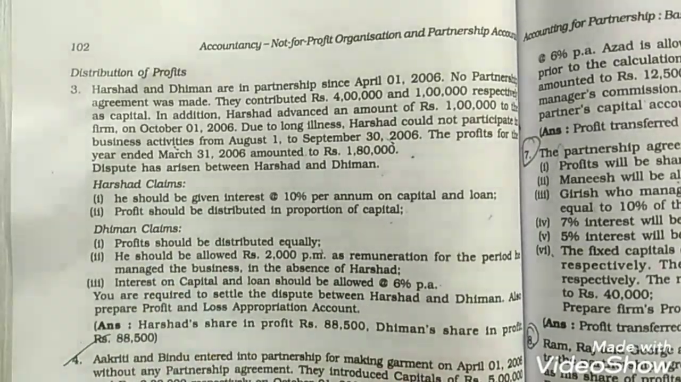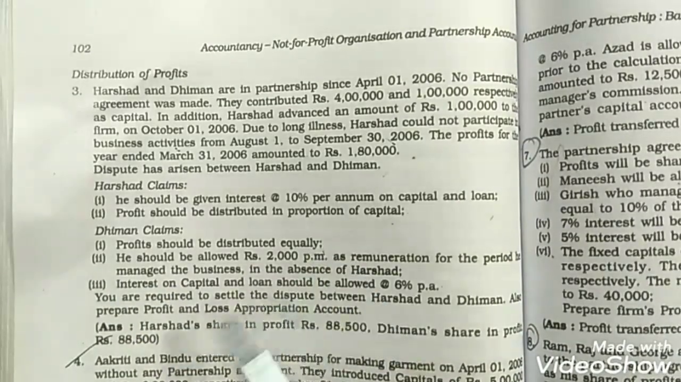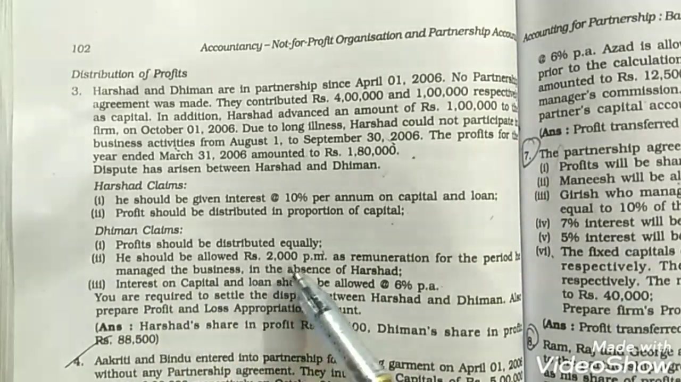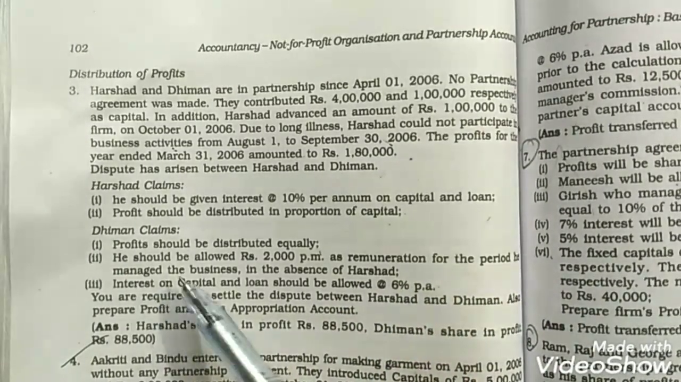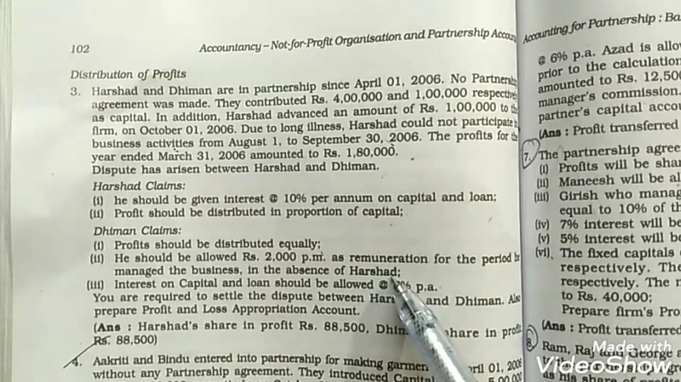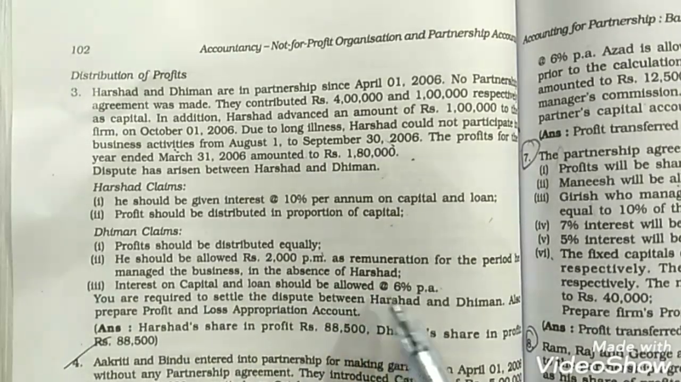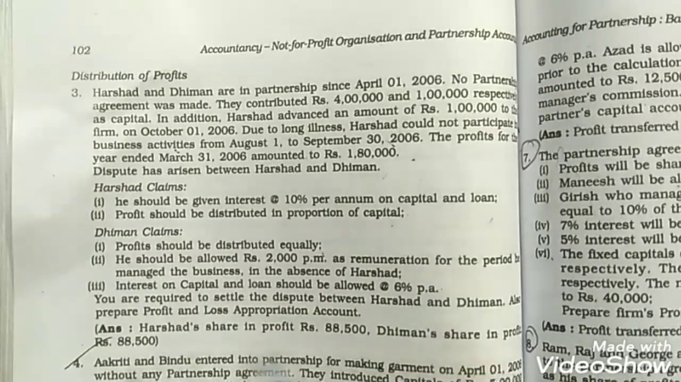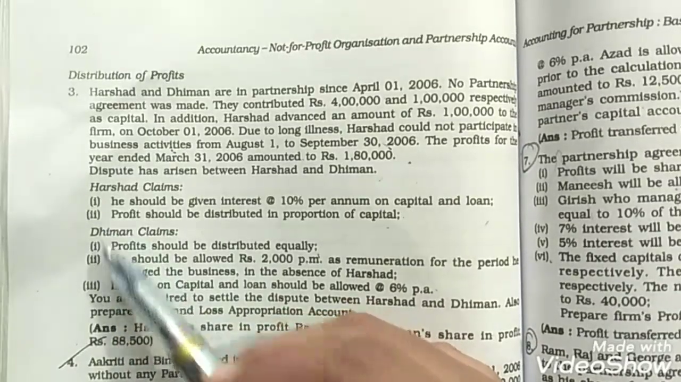Now what Dhiman says, so Dhiman claims that profit should be distributed equally. He should be allowed rupees 2,000 per month as remuneration for the period he managed the business in the absence of Harshad. Then interest on capital and loan should be allowed at 6% per annum. So here both the partners are in dispute, so they are making certain claims.